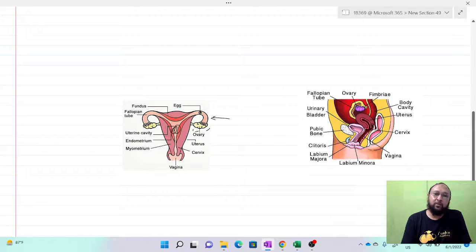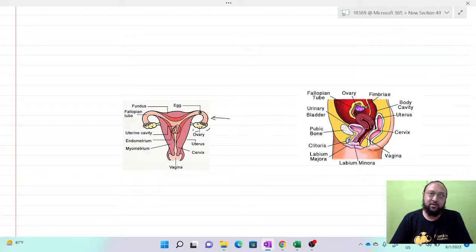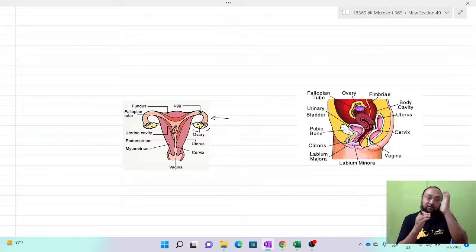You can see the endometrium, the tissue layer in the uterus, then the myometrium, and then the uterine cavity. The myometrium and endometrium are the tissue layers in the uterus. The endometrium is the first layer from inside, and it deteriorates during the menstrual cycle and flows out through the menstrual fluid.